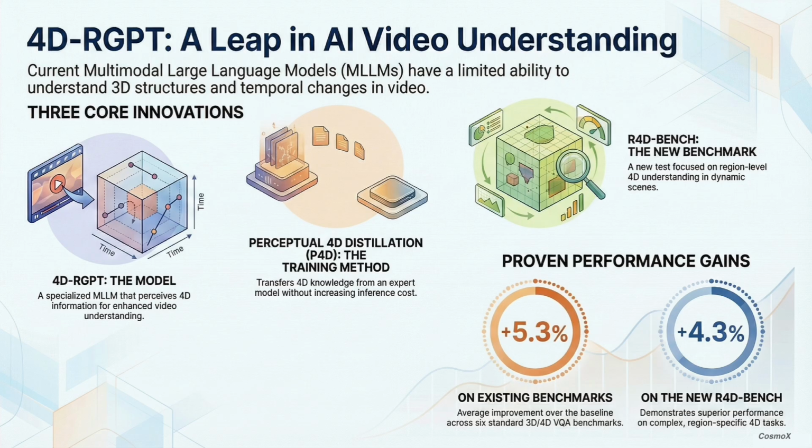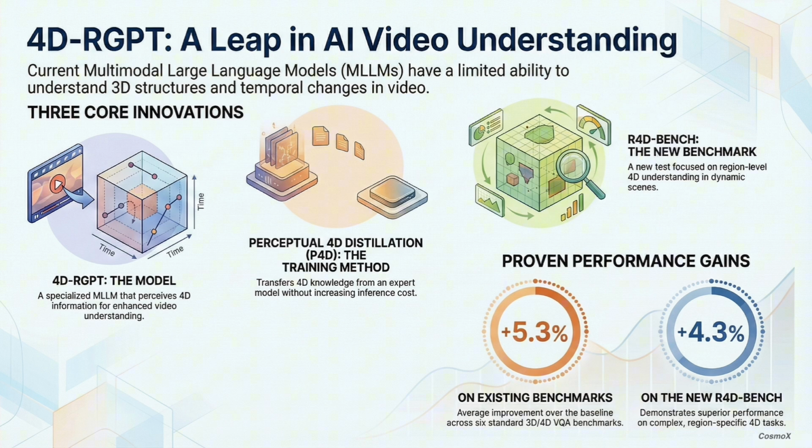Wow, okay. That's a whole other level of detail. It is. And to make sure the benchmark was solid, they used a hybrid pipeline, part automated, part human verified, to ensure the questions were high quality and actually relevant. So the million-dollar question, how did it do? What were the results? The results are really compelling. On 6 of the existing non-region-based 3D and 4D benchmarks, 4D RGPT showed a really notable improvement, about a 5.3% gain on average. A solid gain.